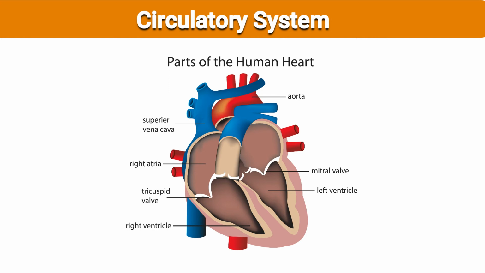It contains the upper right atrium and the left atrium. It contains the lower right ventricle and the left ventricle, and it also contains the mitral valve that is on the left side and the tricuspid valve that is on the right hand side.